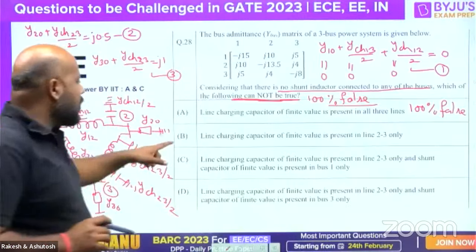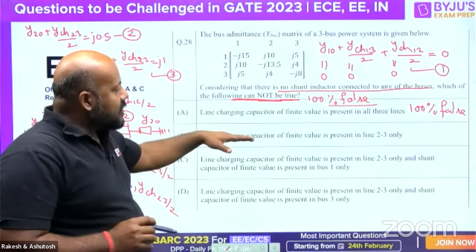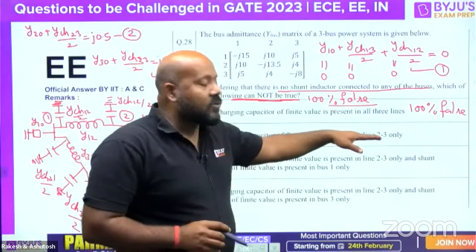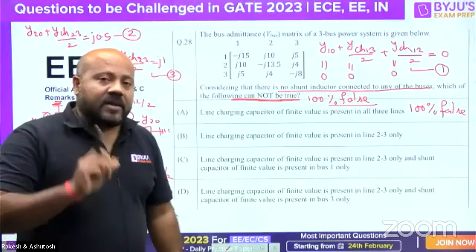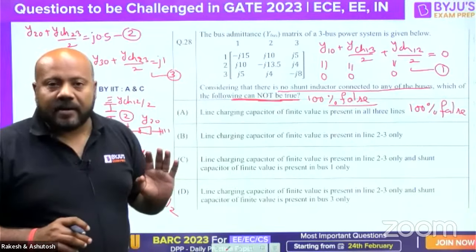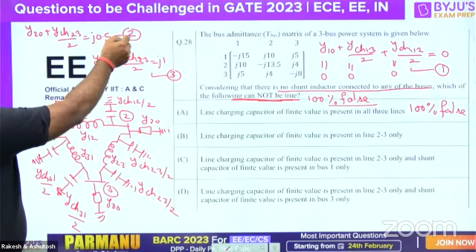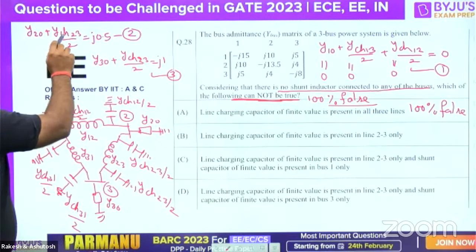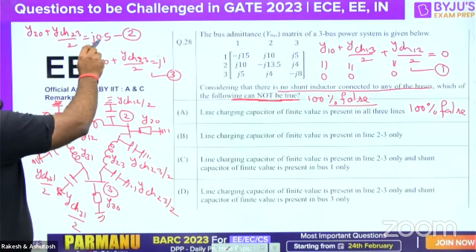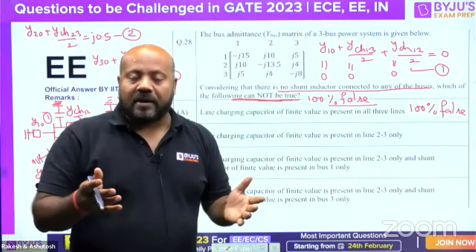Let us talk about option B. Option B says line charging capacitor of finite value is present in line 2, 3 only. Now, please try to understand. There was also confusion. I was saying that B should also be incorrect. Why? Because if you see equation number 2, Y20 plus Y charging 2, 3 by 2 is equal to j 0.5, it has infinite possibilities.